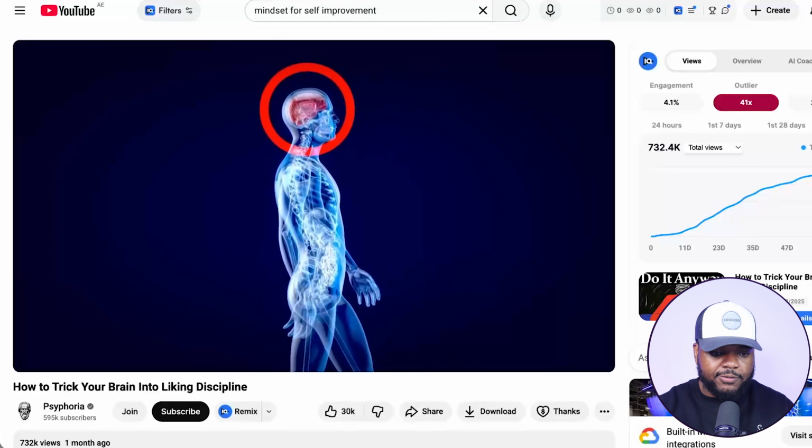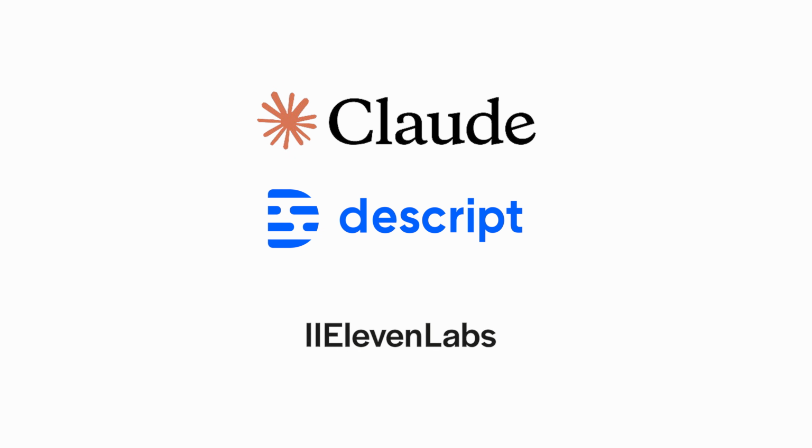You know, there's a simplistic formula when it comes to doing it, and it comes down to using AI tools like Claude, Descript, 11 Labs.